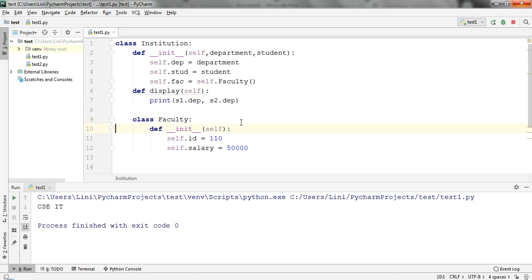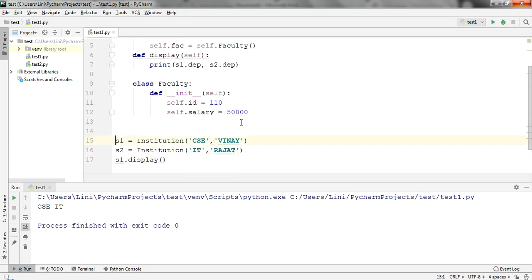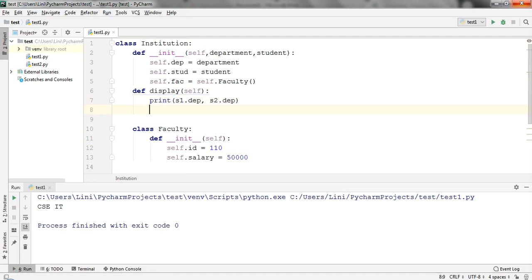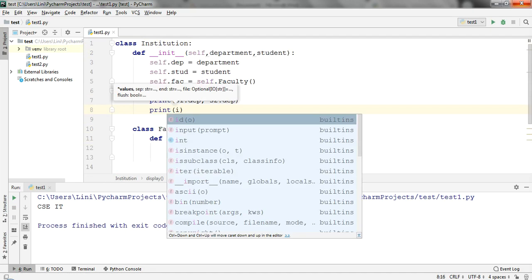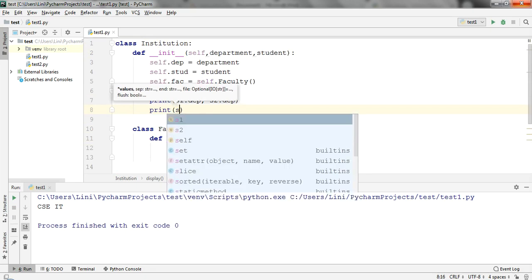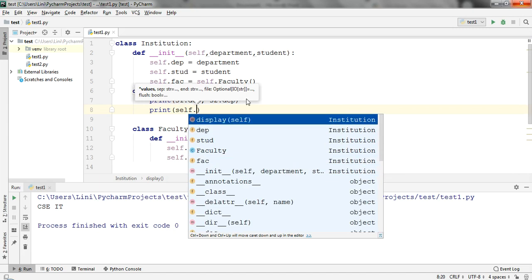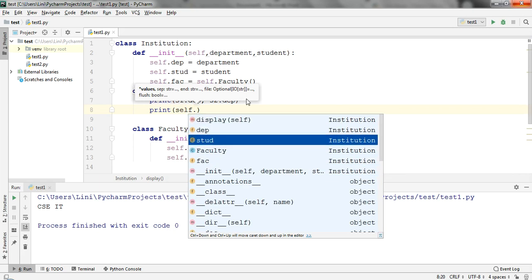Why? Because if you look into this s1.display, which display is it calling? The outer class, that is the main class, institution display method, correct? After coming over here, what will it print? It will print only this particular part. Suppose I type here print, suppose I type here self dot id. Now do I have any id over here? See, I'm not having any id over here. So how to create it?